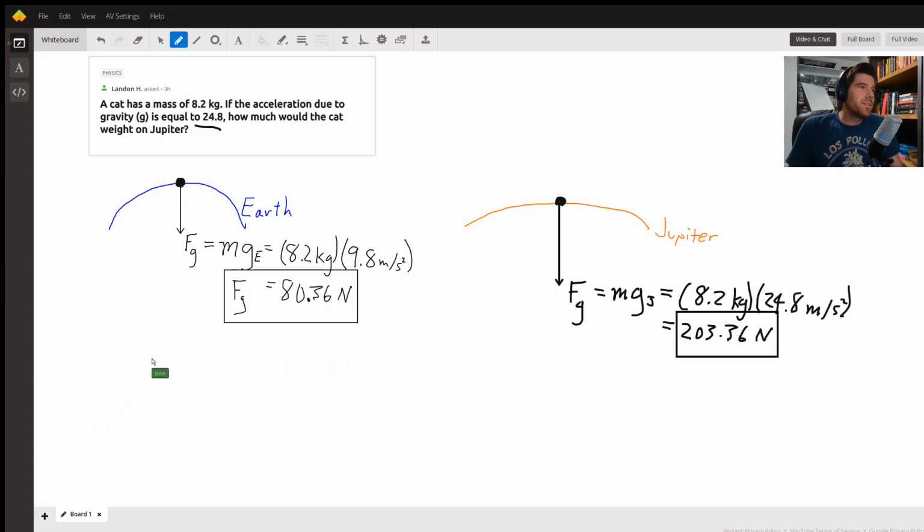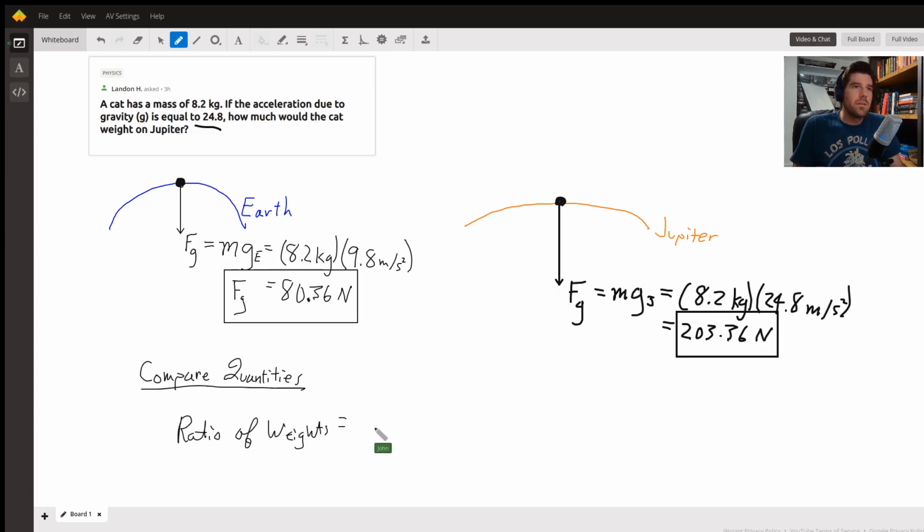By that, I mean we can do a comparison of the two quantities to get a little bit more of a sense for how these weights are related. To do that, we just take a simple ratio. So let's do a ratio of weights.